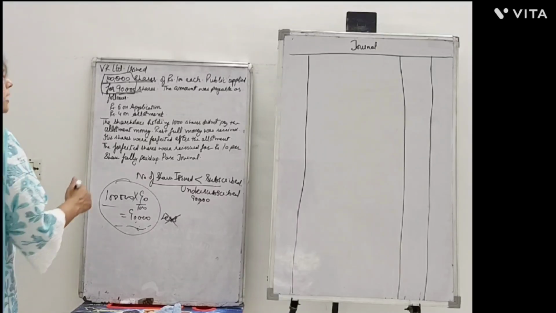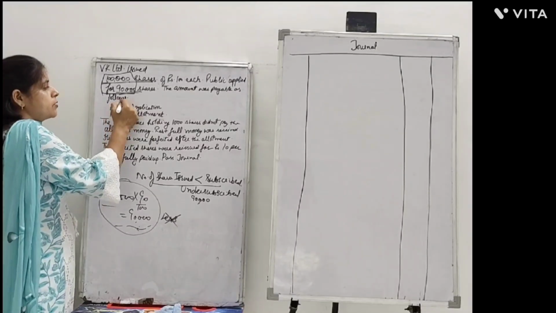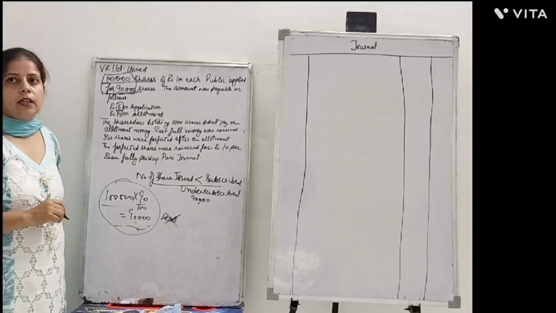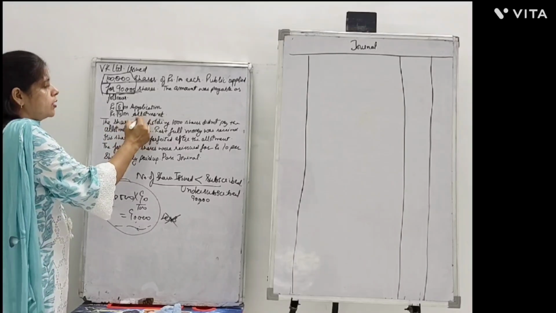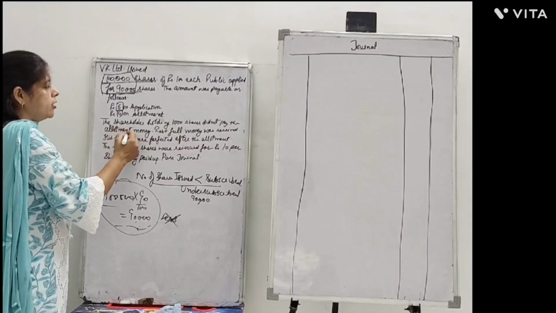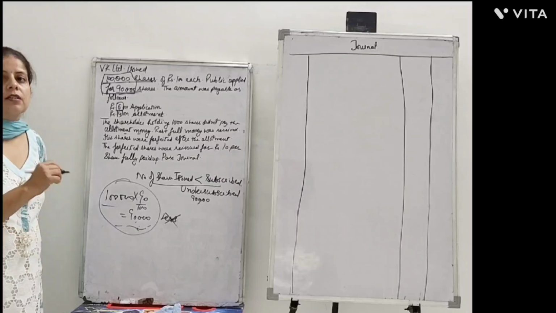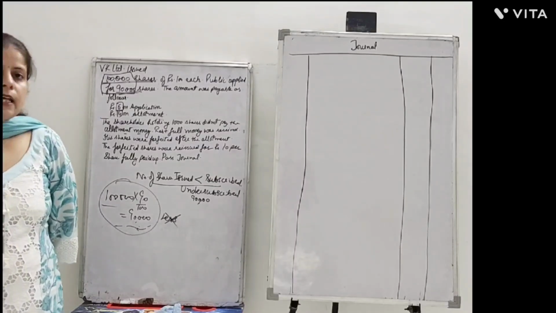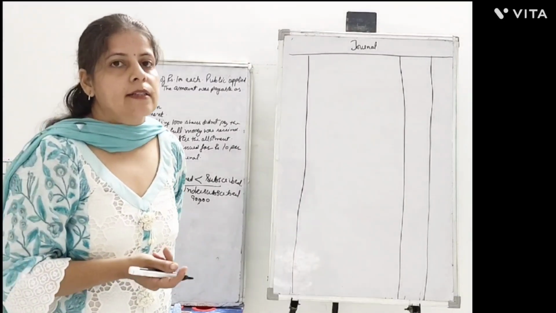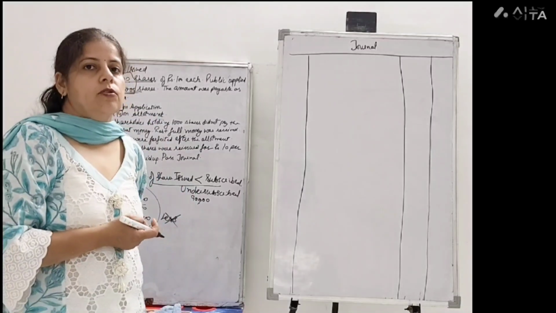So let's see how the money has been called up. 6 rupees on application and 4 rupees on allotment. And the shareholder holding 1,000 shares did not pay the allotment money. So there is a point of calls in arrears. We have to deal with that point also.